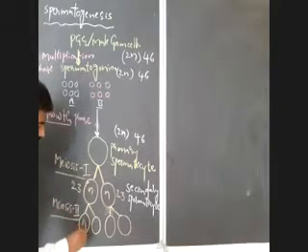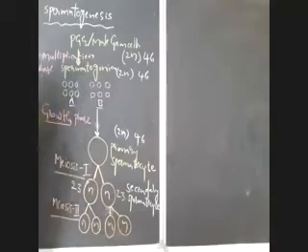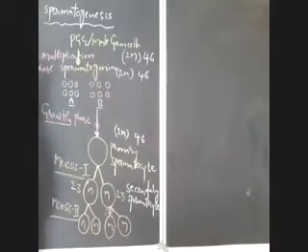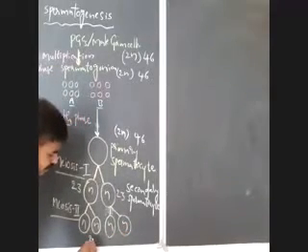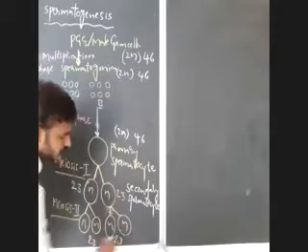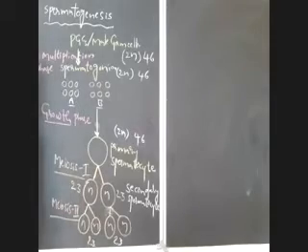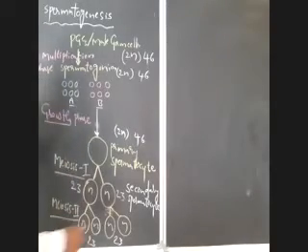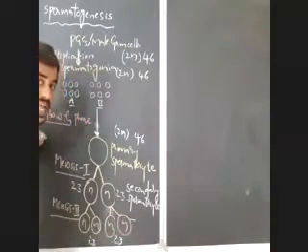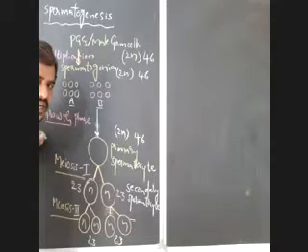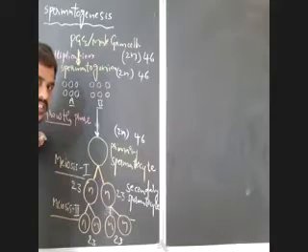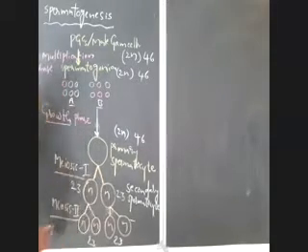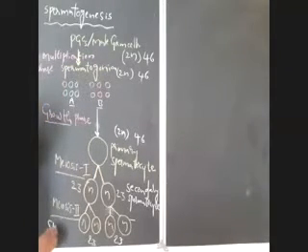What is the number of chromosomes here? 23. They all possess 23 chromosomes, and these haploid cells formed from secondary spermatocytes by meiosis 2 are known as spermatids.